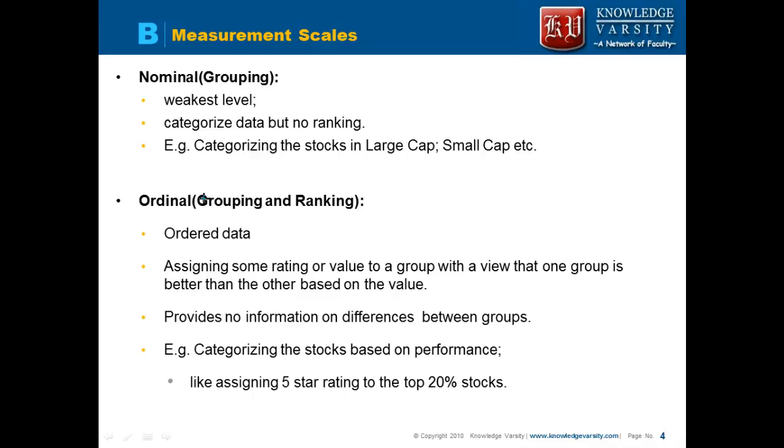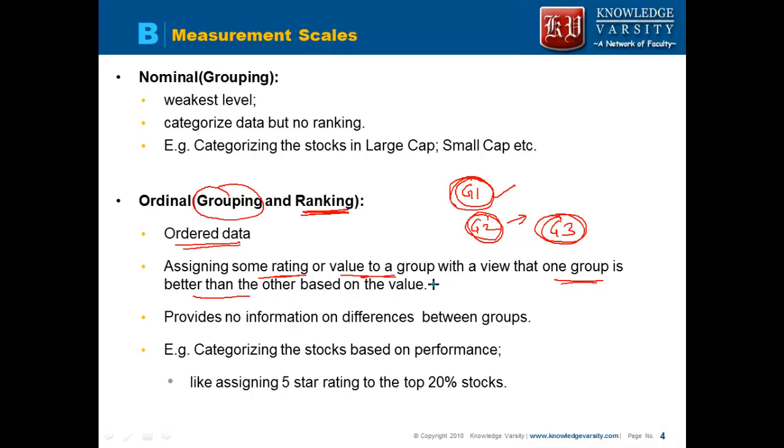Next we have the ordinal scale. In the ordinal scale, first grouping is done and then ranking is done. That means you can say that group 1 is better than group 2, and group 2 is better than group 3. You know these are the groups from the data and this one is better than the others, so it is ordered data. You assign some rating or value to a group, in the perspective that one group is better than the other.